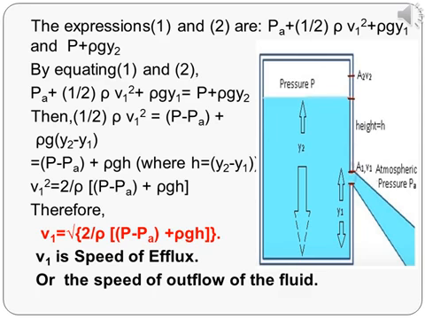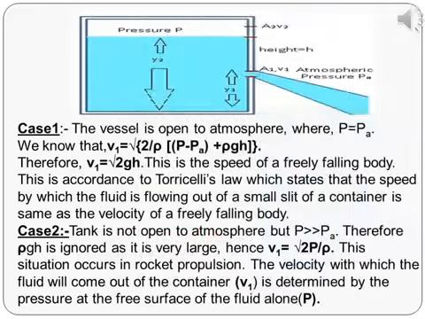Then V1 square is equal to 2 by rho into P minus Pa plus rho G H. Therefore, V1 is equal to square root of 2 by rho into P minus Pa plus rho G H. This is the velocity by which the fluid will come out of the small slit. So, V1 is known as speed of efflux. This means the speed of the fluid outflow.